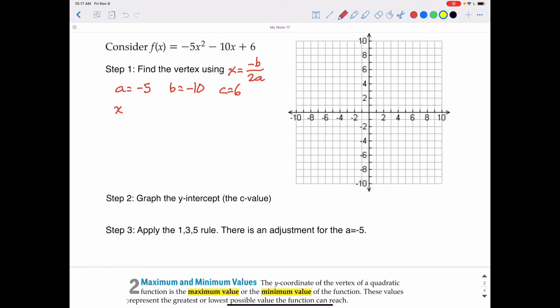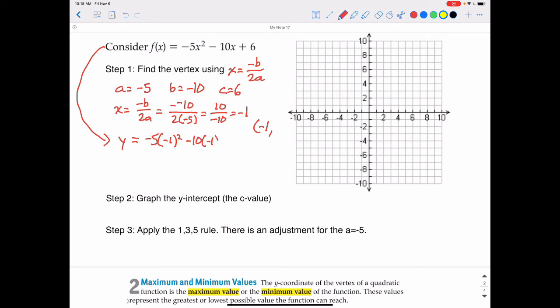So using the formula x equals negative b over 2a, since the b value is negative 10, we'll have negative 10, which will turn into a positive 10 on the next step, over 2 times negative 5. So negative 10 is the same as positive 10 over negative 10, which is negative 1. So the x value of the vertex is located at negative 1. And then we've got to plug that back in to find the y value. So I'll go and change the f of x to a y because it means the same thing. So y is going to equal negative 5 times negative 1 squared. So again, I'm replacing the x's with the negative 1 that I just found, minus 10 times negative 1 plus